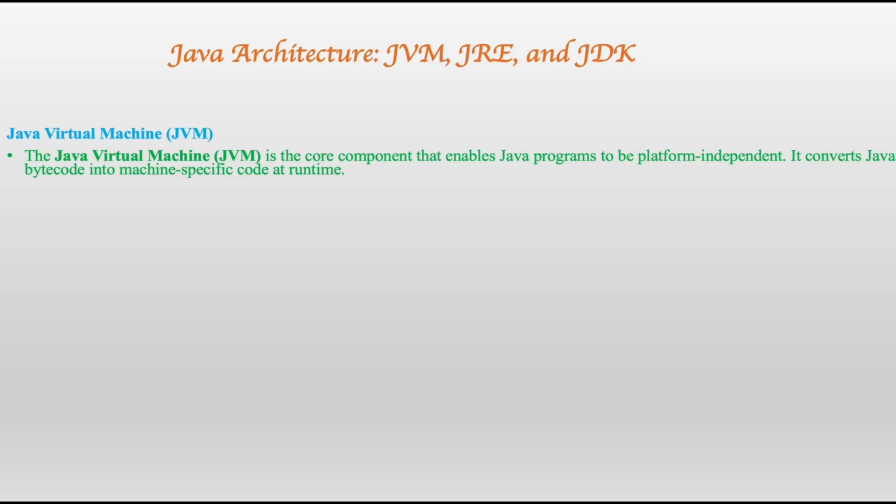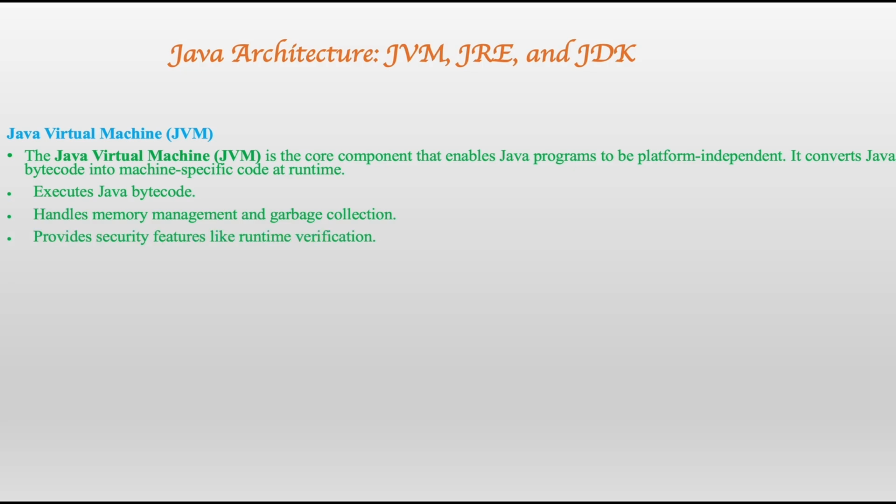As I have told you earlier, JVM is the virtual environment that converts the Java bytecode into the machine understanding code or binary code that the machine understands. That is the thing that makes Java portable, platform independent. JVM executes Java bytecode, handles memory management and garbage collection through the built-in garbage collector. It provides security features like runtime verification.